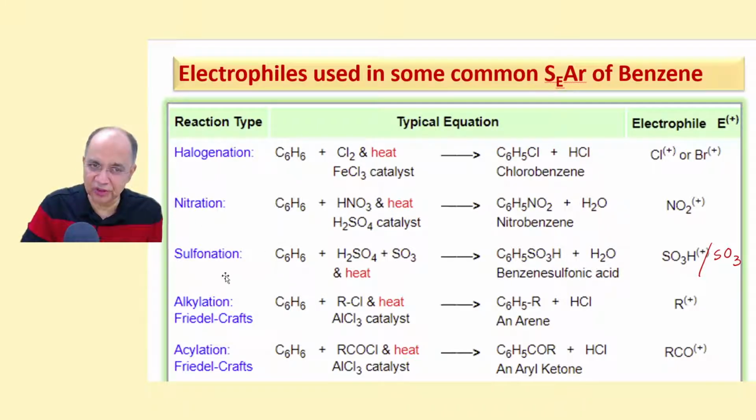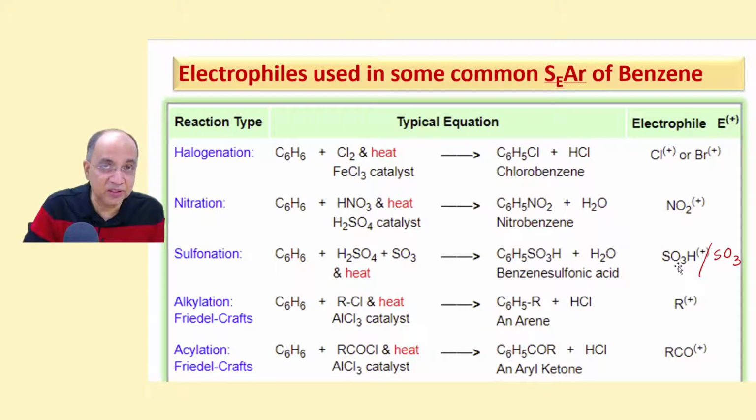This is nitration. Sulfonation is the substitution of hydrogen by the SO3H group, called the sulfonic acid group, giving benzene sulfonic acid. Here I'll show you in the next slide that the electrophile is both neutral SO3 as well as SO3H+, sulfur carrying the plus charge, which is produced by an auto redox reaction between two sulfuric acid molecules.